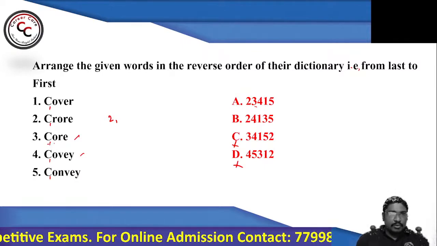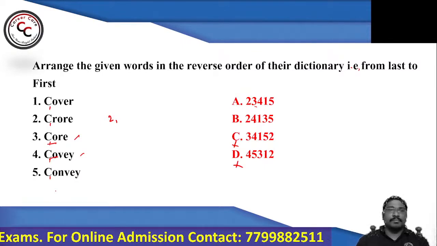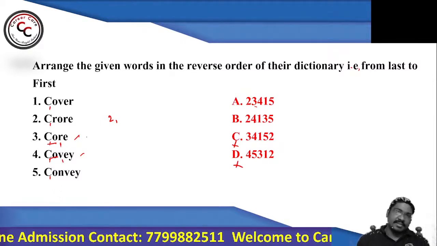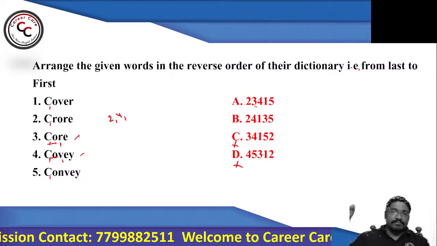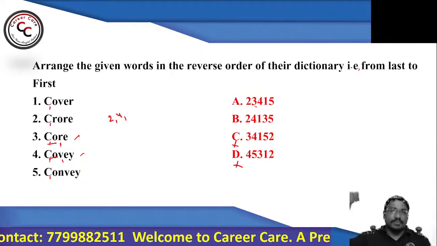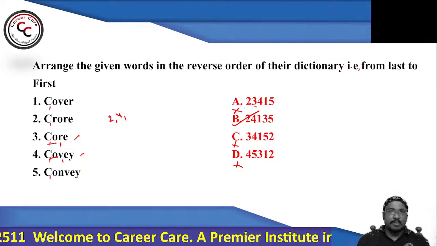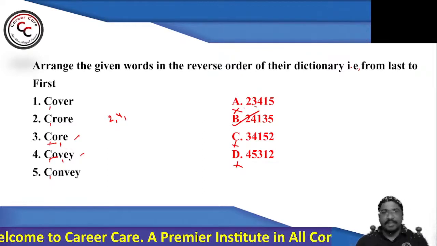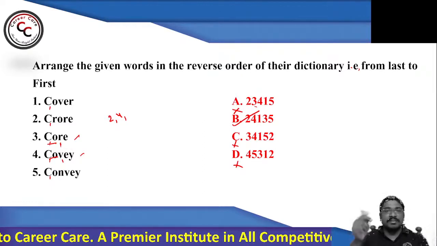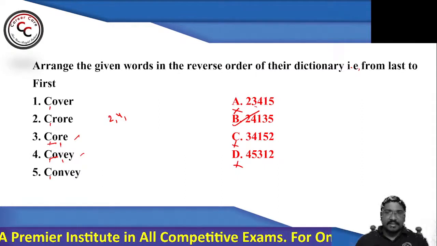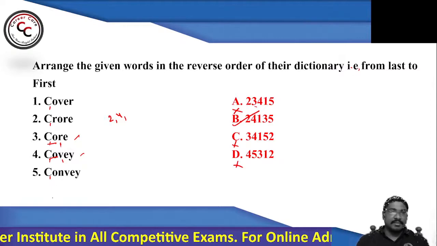See, CO is common. R comes first when compared with respect to V. So that's why you can say 2, 4. That means your answer should start with 2, 4. As my answer should start with 2, 4, I am going with option 2, 4, 1, 3, 5. Remaining not required, because there is only one option. Make sure that smart work is very important in these kinds of questions instead of hard work.